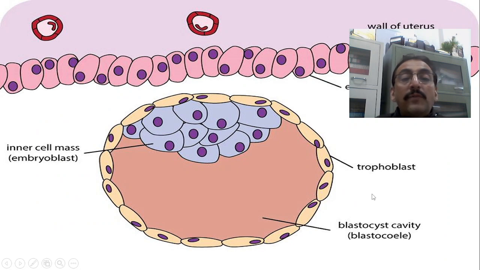If you want to make it very clear, this is a picture. This is the wall of the uterus, and this is the uterine endometrium. The outermost cell mass is called the trophoblast, the inner cell mass is called the embryoblast, and this is the blastocyst cavity which is formed. From the endometrium, the fluid passes inside this morula stage and creates this particular cavity.